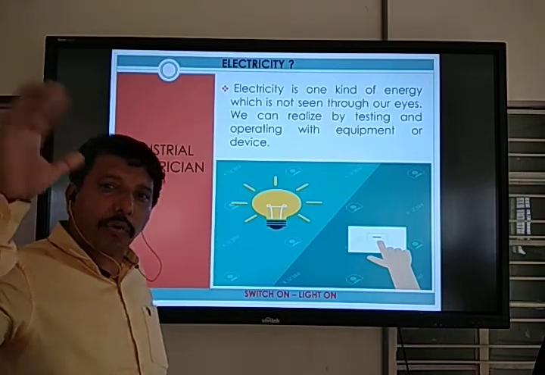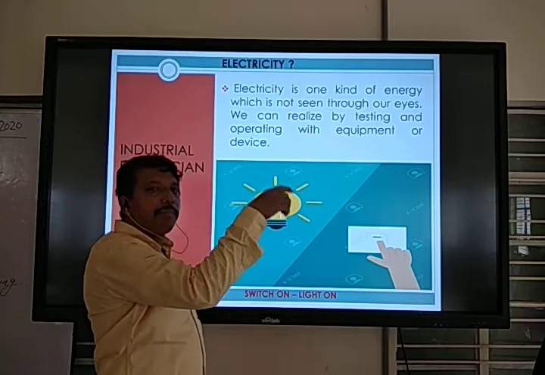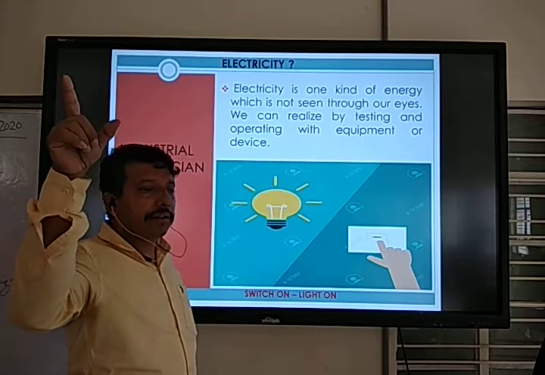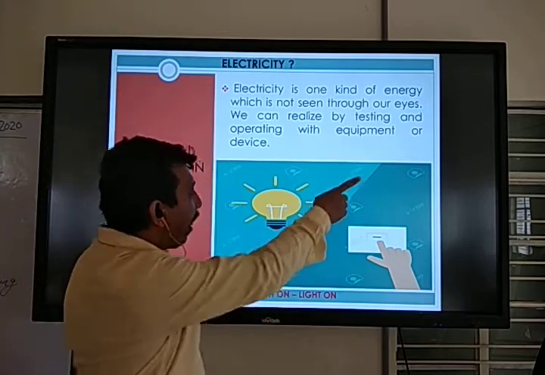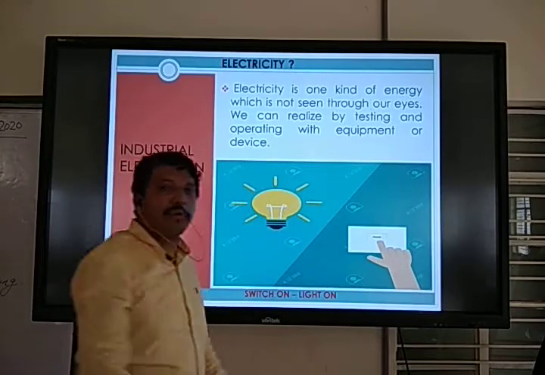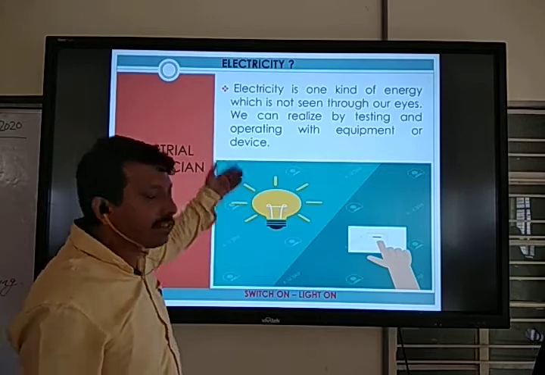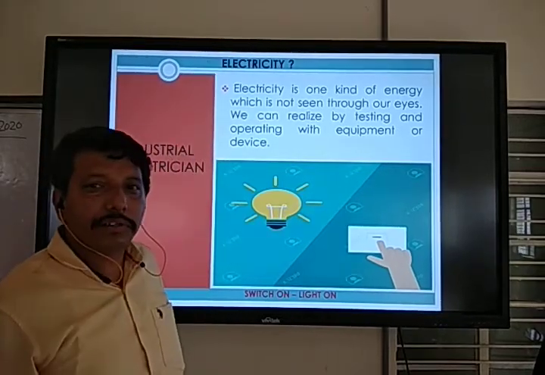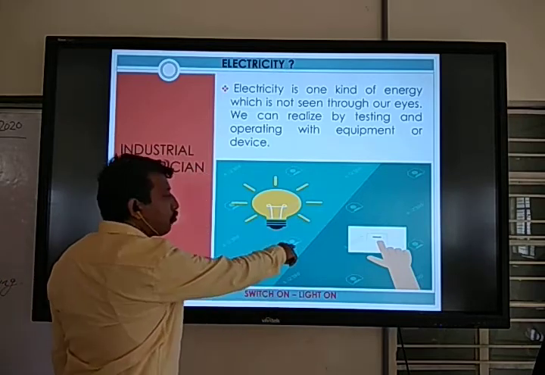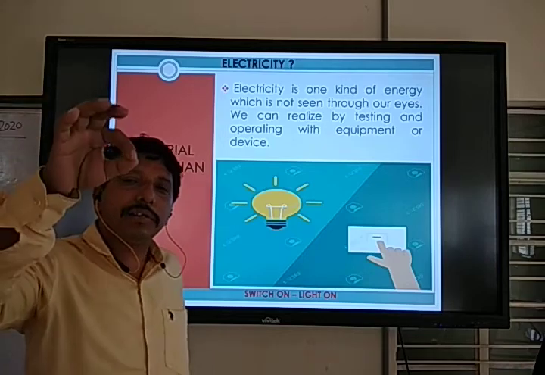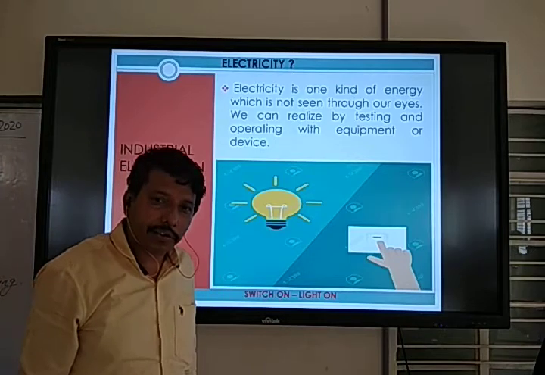A simple example is in your house. Suppose you go inside the room, there is a bulb or tube light. How do you check whether there is electricity or not? You switch on. If you switch on and your tube light or bulb is on, this means there is electricity. Switch on, light on. If it does not turn on, this means there is no electricity.